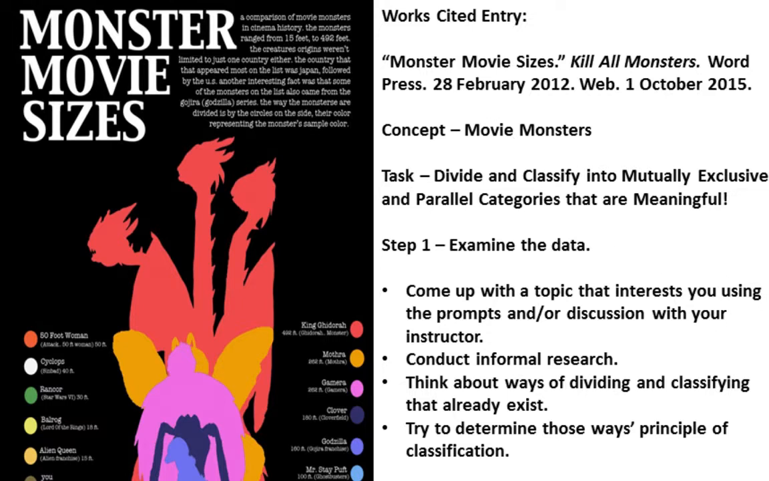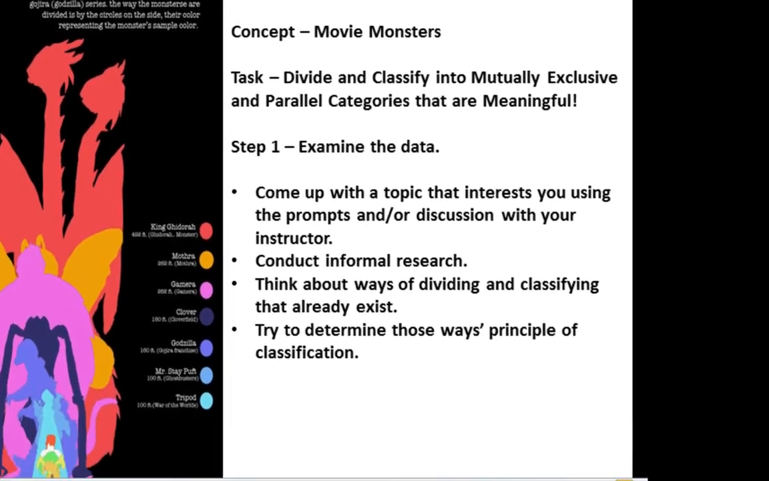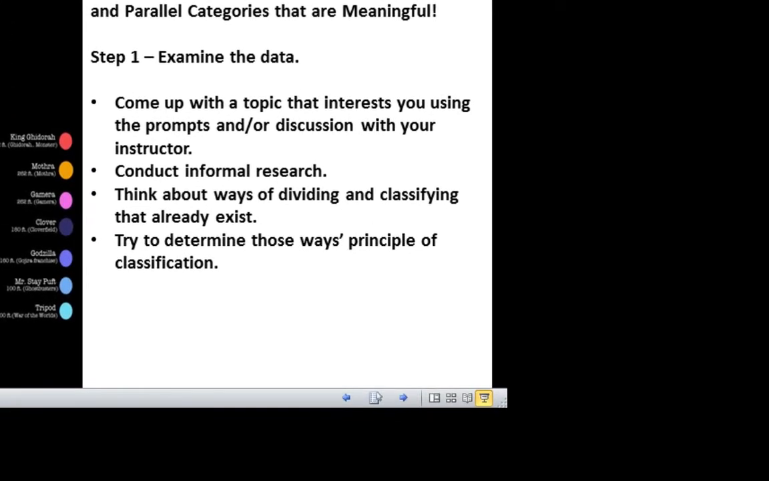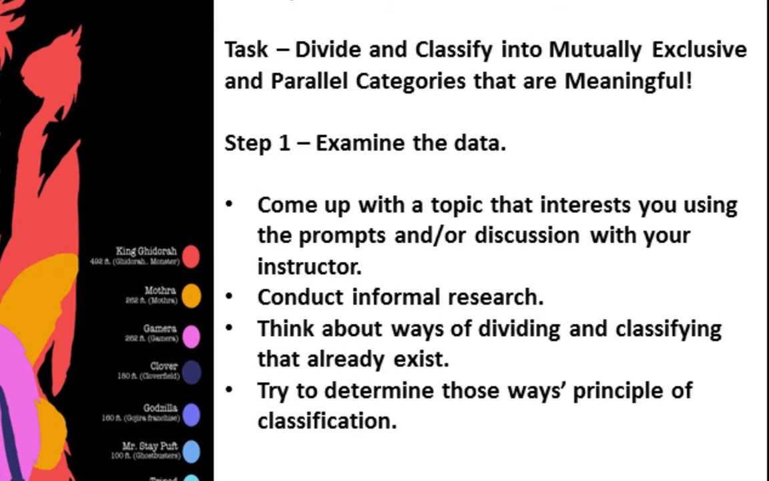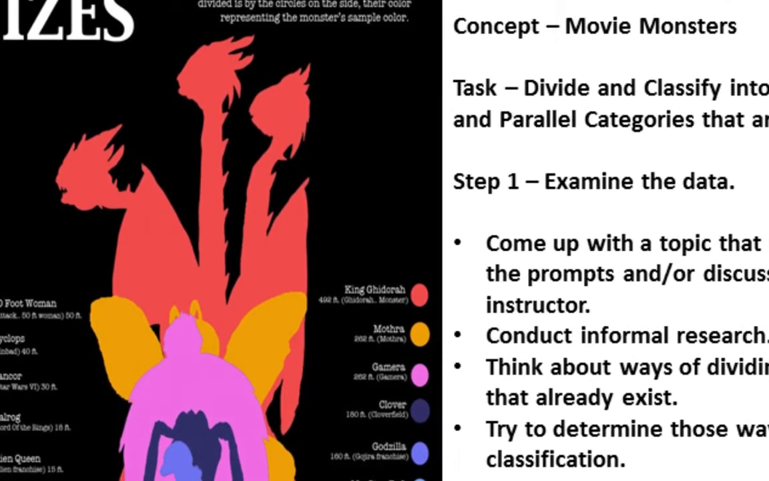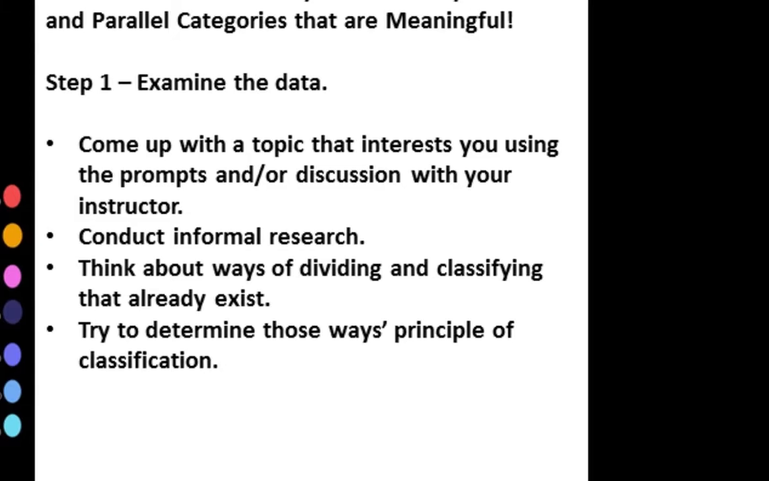And our first step in creating a classification and division essay off of this is to examine the data. So let's do that. We're going to conduct some informal research. We're going to think about it and see how it is useful. And we're going to look at how they've already divided and classified this data in many ways. And then we're going to try to determine our own principle of classification from that process.